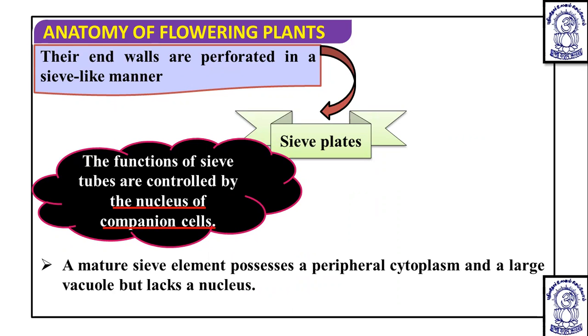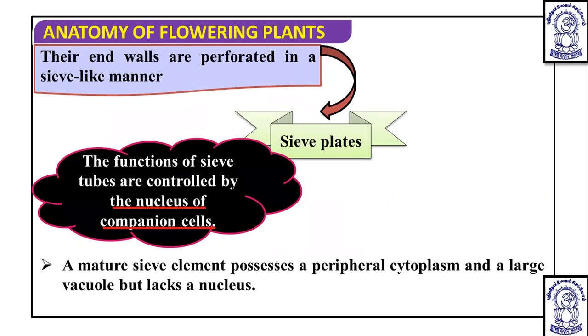The mature sieve tube possesses peripheral cytoplasm and a large vacuole. Due to the development of the large vacuole, the cytoplasm becomes peripheral, and the nucleus is absent at maturity, so it becomes a structure that loses its nucleus at the end. So suppose this is a sieve plate, this is the sieve tube element, this is again a sieve plate, and this is again a sieve tube element.